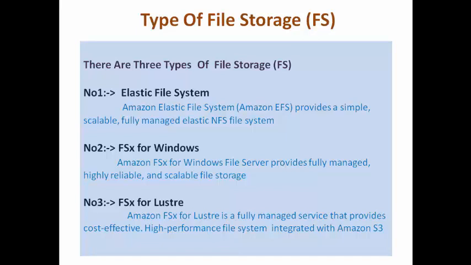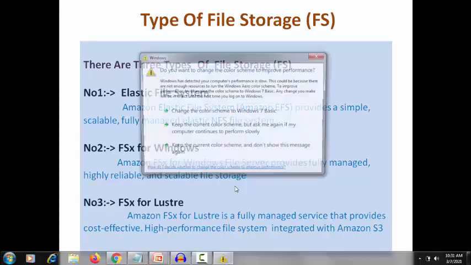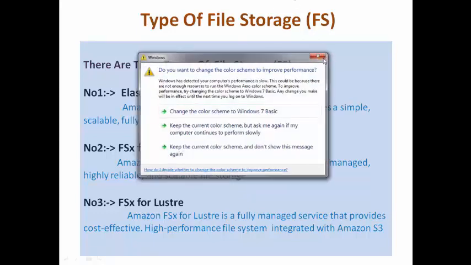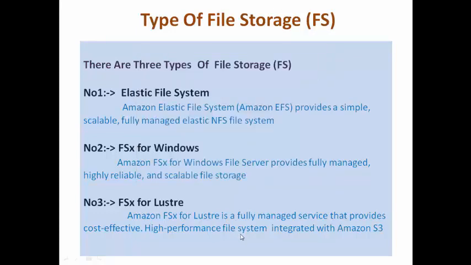The next one is FSx for Lustre. Amazon FSx for Lustre is a fully managed service that provides cost effectiveness along with high performance. It is a high performance file system integrated with Amazon S3. In the next video we will talk about object storage, and at that time we will cover S3.